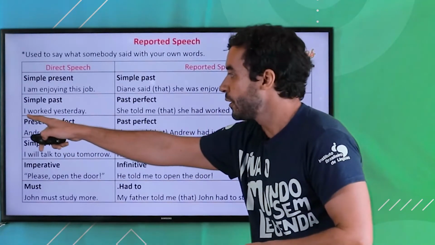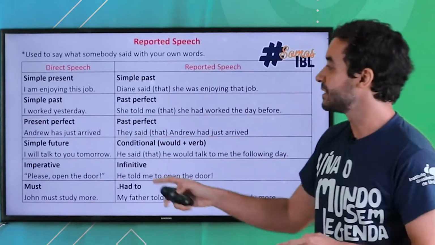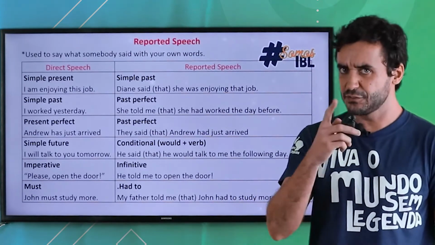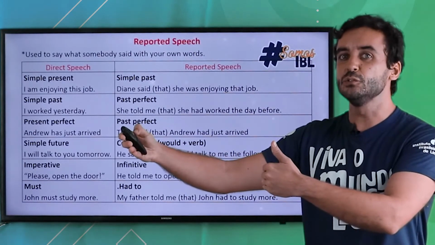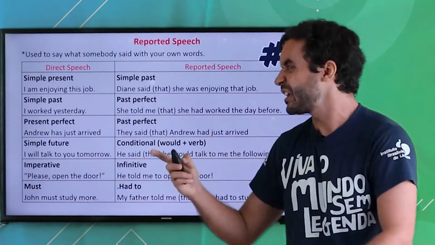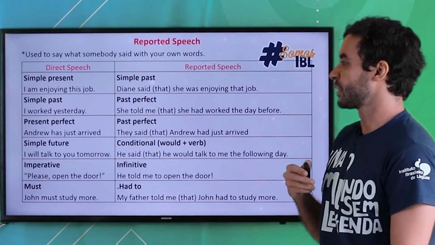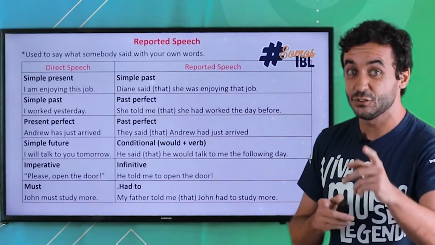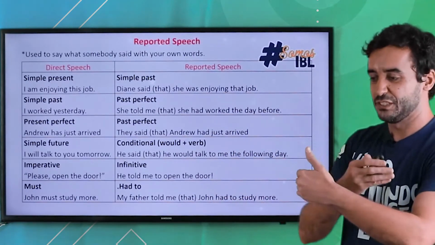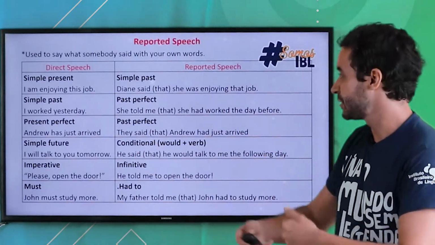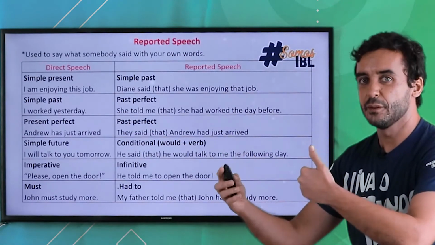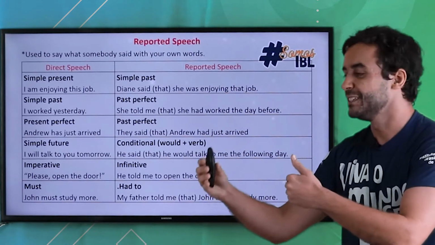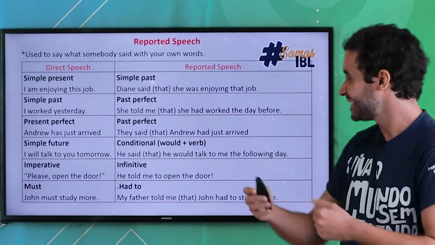Okay, I worked yesterday. Okay, this is nice because the sentence is already in the simple past. Okay, so it's very strange, you have to walk 2 layers into the past. Okay, so you cannot say she told me she worked yesterday. No. Now you're getting sophisticated at English. You have to use past perfect, which is the past before an action in the past, right? So remember, past perfect, you have 2 actions, right? So she told me she had worked the day before. That's fantastic, right? That's it, okay?